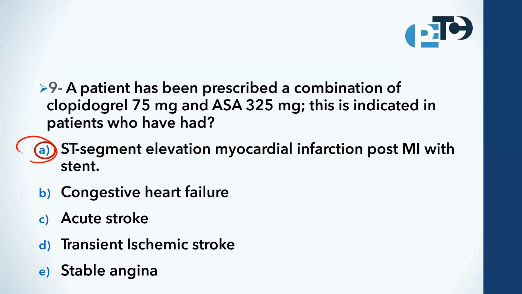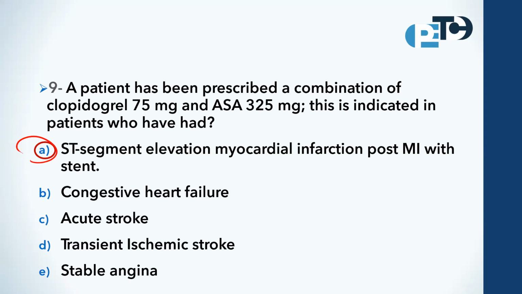Here we have two risks. Firstly, the risk of MI, so it may be repeated. Also, the risk of having a stent. A stent is a device that widens the coronaries, so the possibility of formation of clots over this stent is very high. Therefore, you need to keep the flowability of the blood very high. Therefore, we need a combination of two antiplatelets, aspirin plus clopidogrel. Is it clear? Yes, clear, officer. Thank you.